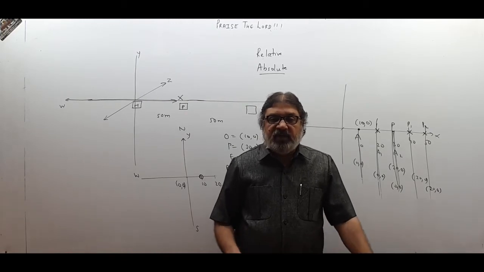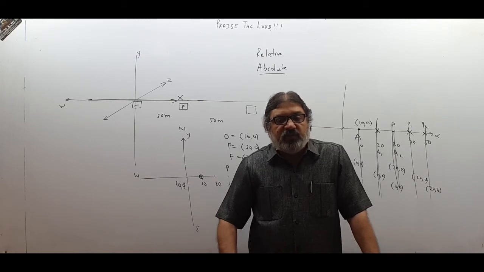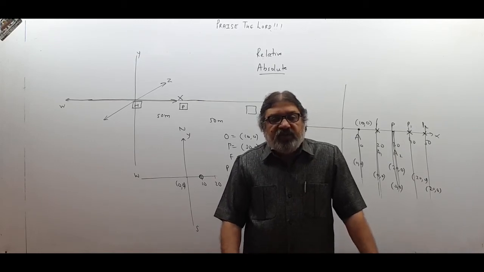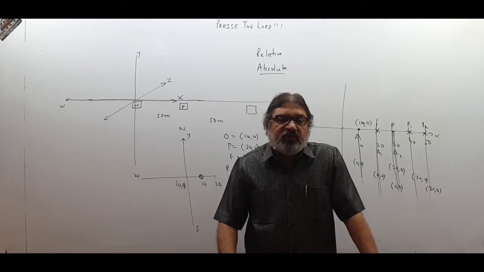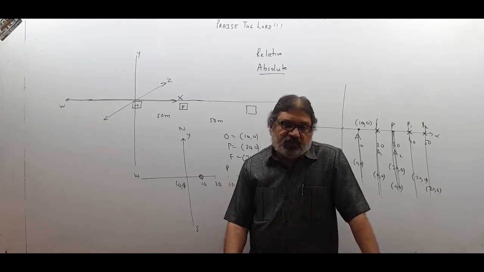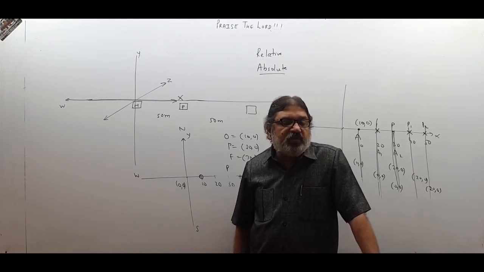We feel that moon is revolving around us, or we feel that sun goes from east to west. So we feel that sun is moving around us. But if we observe from moon, what we will observe? That earth is going around the sun. So who is going around whom? That depends upon the observation point.